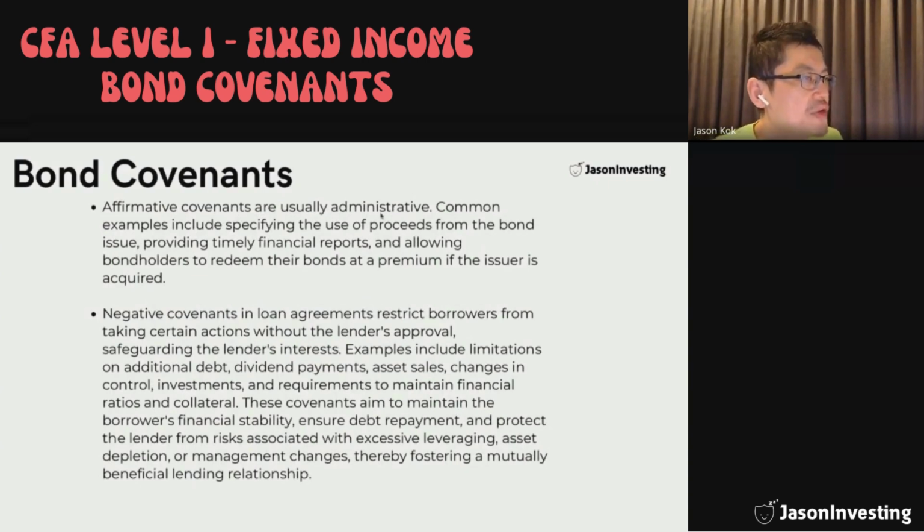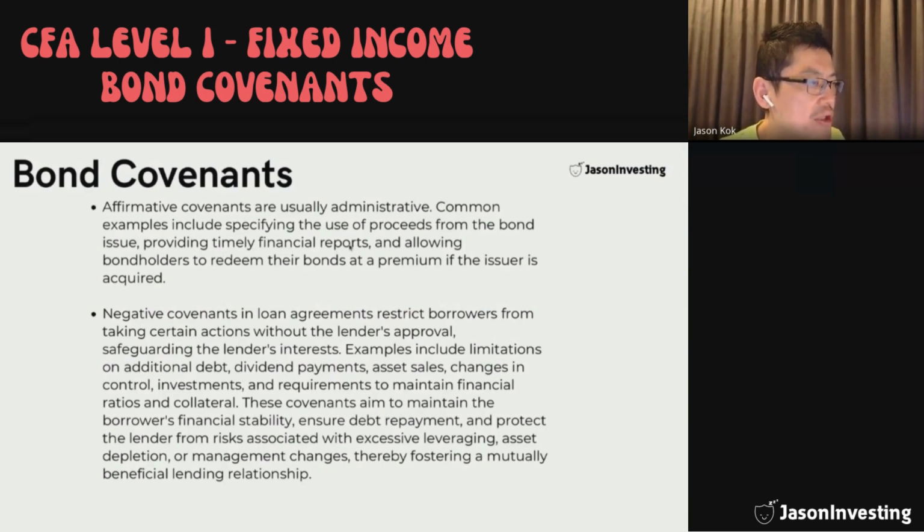Affirmative covenants are usually administrative. Common examples include specifying the use of proceeds from the bond issue. So this restricts what you can use the money that you borrow from the bond for, and that you need to provide timely financial reports.